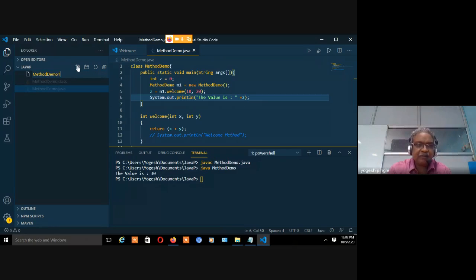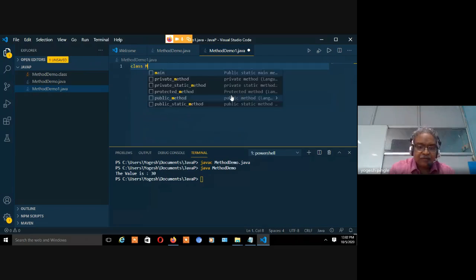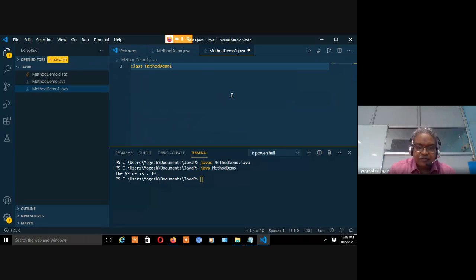I will say method demo one Java. Now there will be something very important, the structure. I have to write a structure, which is very important. Now let's say I just declare a variable, right?